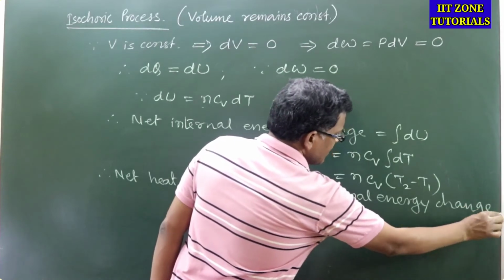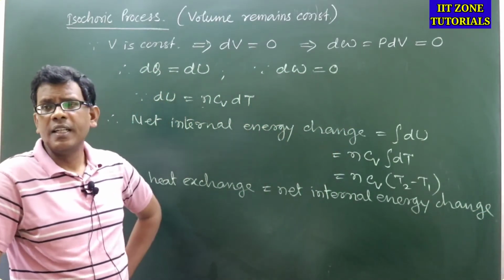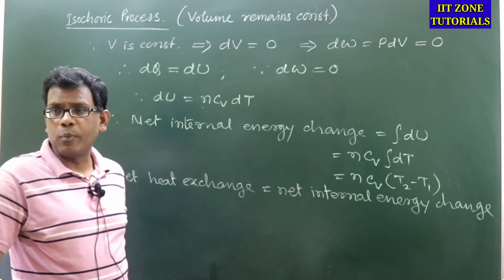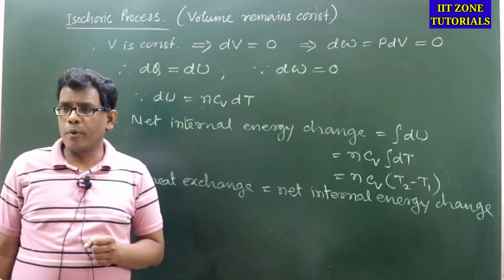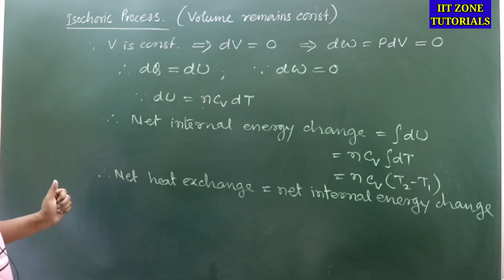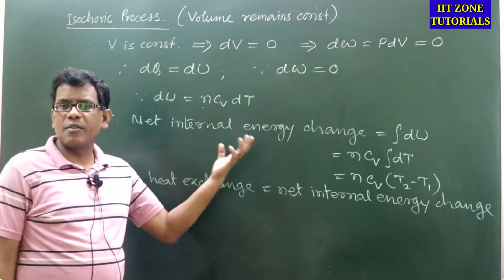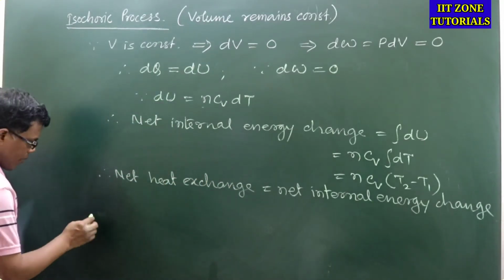Where internal energy change is positive, obviously temperature will increase, and that means heat will be added to the system. When internal energy change is positive, the calculation of the heat exchange will also be positive. So if heat exchange becomes positive, that means the heat is added to the system, and as a result internal energy increases, meaning temperature increases.